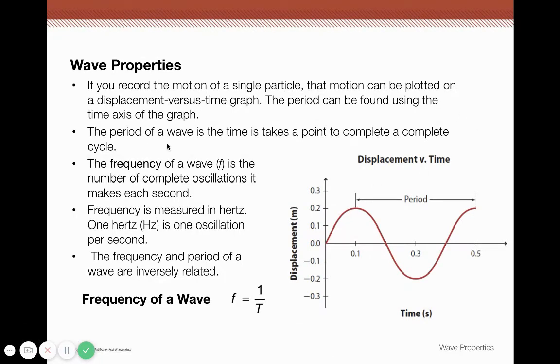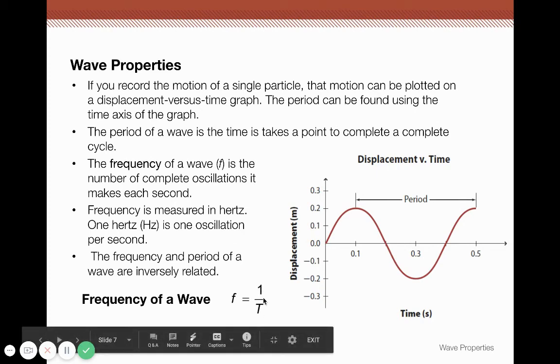The period of a wave is the time it takes for a point to complete one full cycle. The frequency of a wave, f, which is also sometimes symbolized as nu, but we're going to use f, is the number of complete oscillations it makes each second. Our frequency is measured in hertz. The symbol is capital H, lowercase z, and it's one oscillation per second. So 1/seconds is a hertz, 1 hertz.